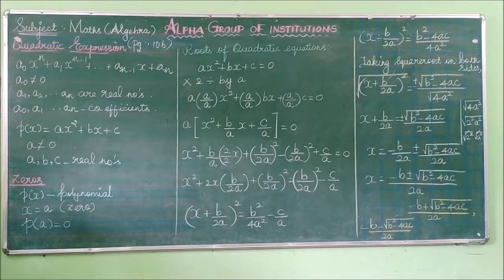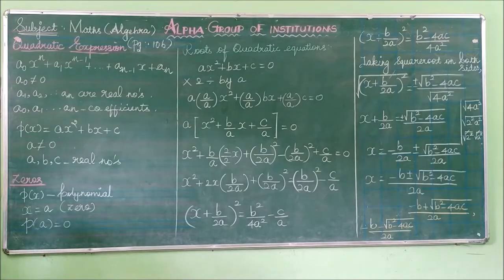Then listen to the next topic, zeros of a quadratic polynomial. Let p of x be a polynomial. x equal to a is called a zero of p of x if p of a equal to 0. What is the content given? p of x is said to be a polynomial. Then x equal to a is called a zero of the polynomial p of x. In this condition, instead of x you substitute the value a, and p of a is equal to 0. The given equation can be rewritten by taking the equation equal to 0.